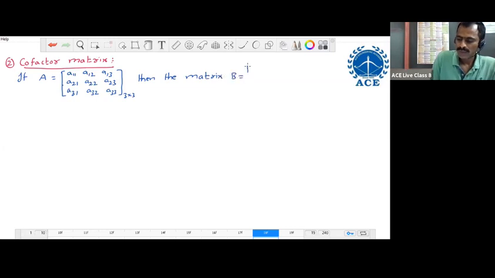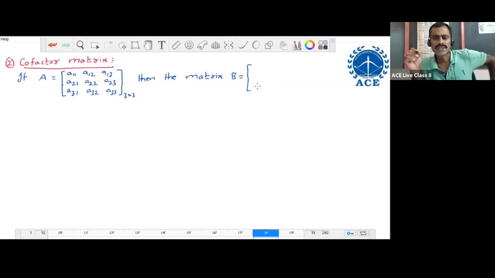Capital B equal to, that is, we write a new matrix by replacing each element in the given matrix with their corresponding cofactor. That is, in the given matrix, for every element we find the cofactor. Using the cofactors, we write the new matrix. Such a matrix is called cofactor matrix.